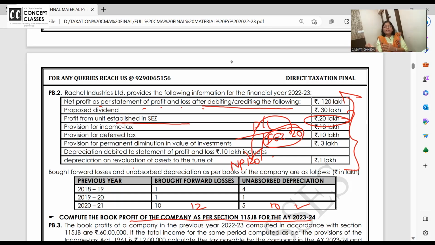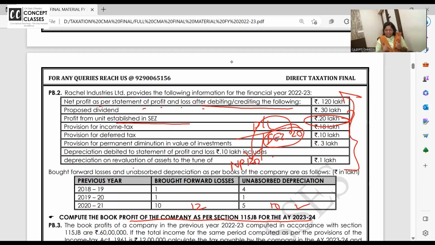That is the routine. They are saying minimum this much tax so you have to pay. So for profit on SEZ, no adjustment is required because MAT is payable. You have to credit it in the P&L account and it's already credited. So no adjustment is required.